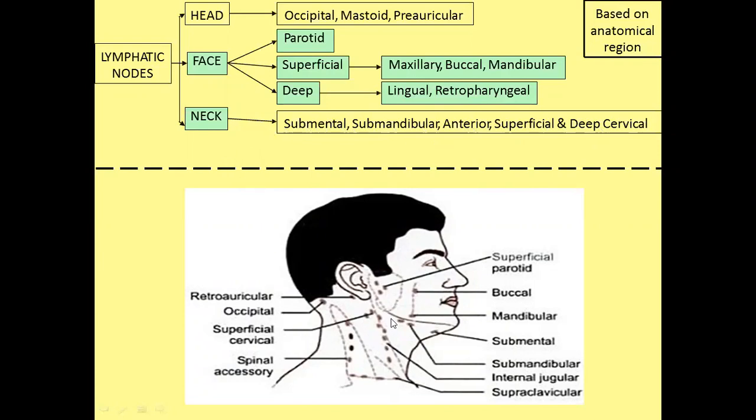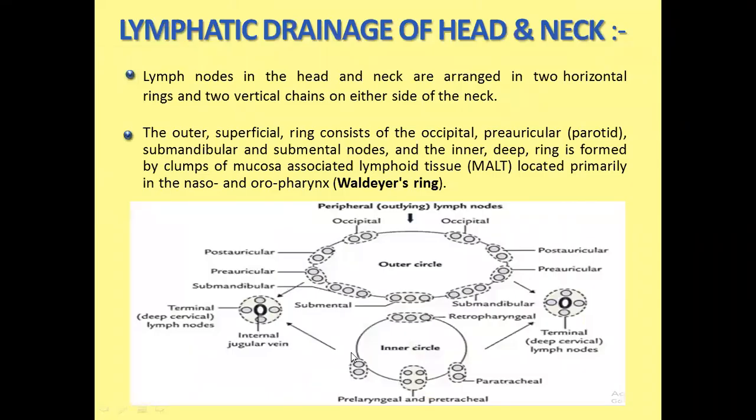So this is a diagram showing the lymph nodes situated in the different regions. We will discuss it. Now, lymph nodes in the head and neck are arranged in two horizontal rings and two vertical chains on either side of the neck. You can see in this diagram the two horizontal rings and two vertical chains. The vertical chains lie on either side of the neck.